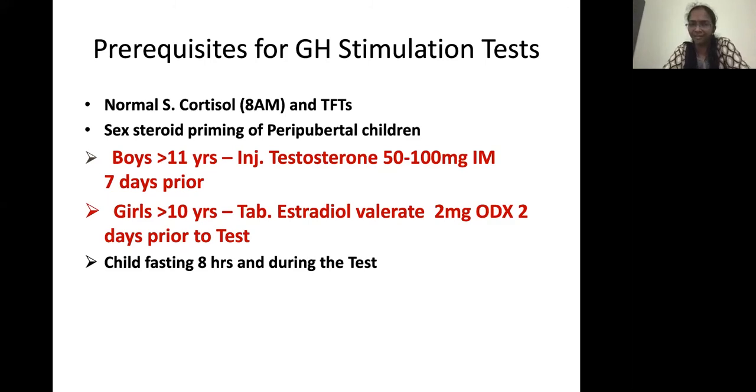Boys more than 11 years, injection testosterone 50 to 100 milligram is given IM 7 days prior to the test, and girls more than 10 years, estradiol valerate tablet 2 mg should be given once a day for 2 days prior to the test.